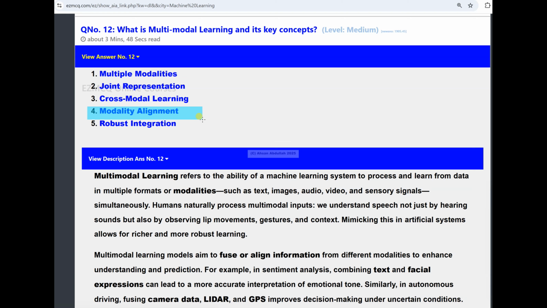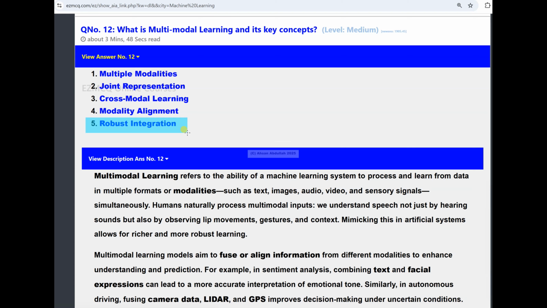If that alignment is proper, it will enhance the model accuracy and improve coherence, for example when you are doing video transcription, or when the requirement is for emotion recognition. These are applications where synchronization is important. What type of synchronization? Temporal or semantic synchronization. That becomes important. So there are certain domains and certain requirements. And finally, the integration has to be robust.